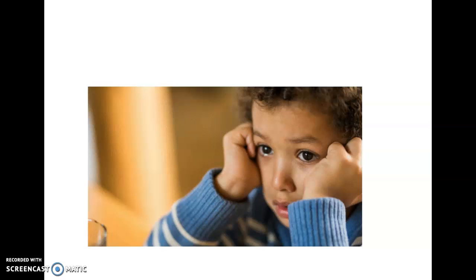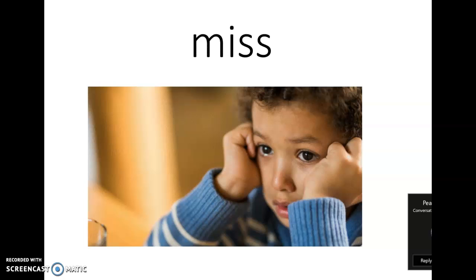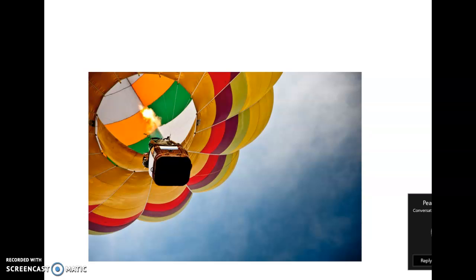Miss. Go ahead and make the sounds and write the word miss. And here's the word miss. Up. Make the sounds and write the word up. Here's the word up.